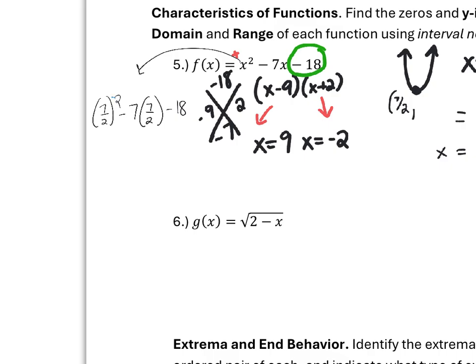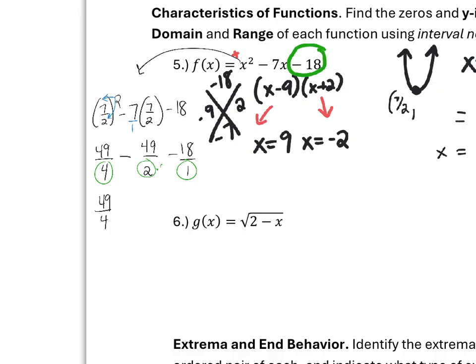So squaring, we square the top and the bottom. So this becomes 49 over 4. This is technically 7 over 1. So multiply straight across. 7 times 7 is 49. 1 times 2 is 2 minus 18. And this is technically over 1. So then we get a common denominator. The least common denominator for each of these is 4.